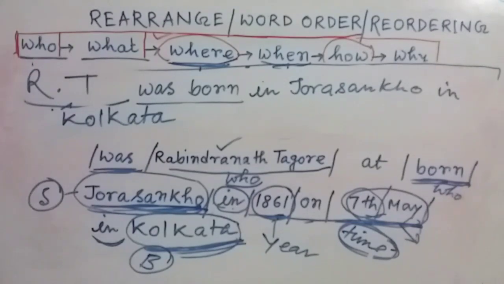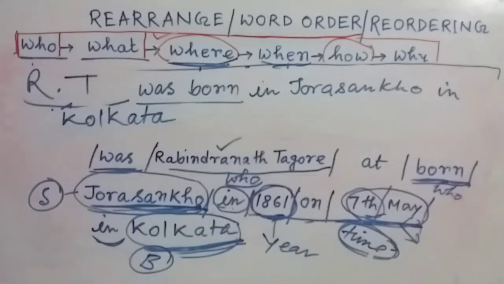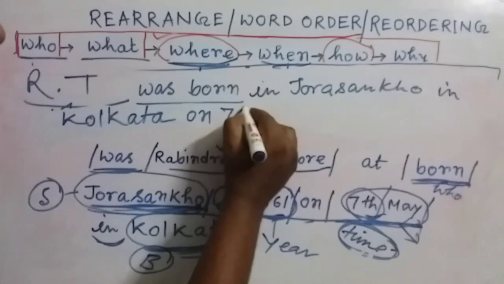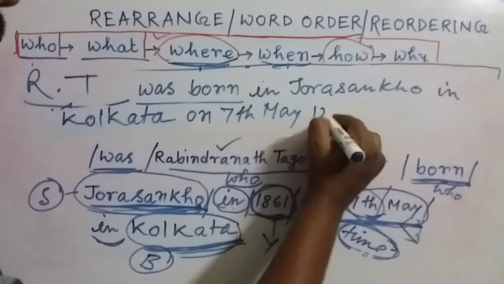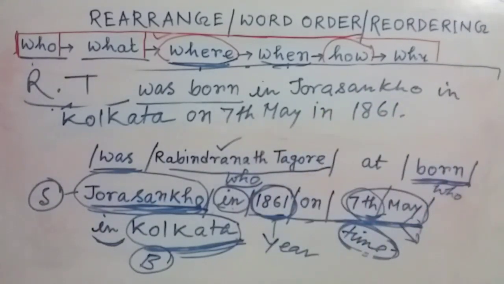That is 1 day, the smaller unit. After that, the name of the month, that means a month carries 30 days, so this is the bigger unit. And after that, the year carries 365 days, that means the biggest unit. So first of all, we have to write down the date, and you know, my dear friends, before the date we have to write down the preposition on. So on 7th, then the name of the month, May, in 1861.